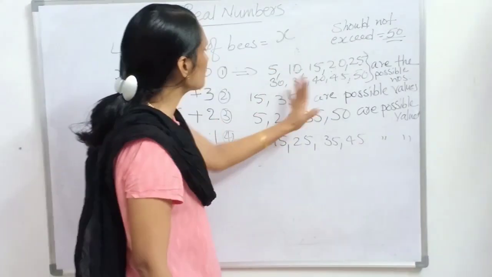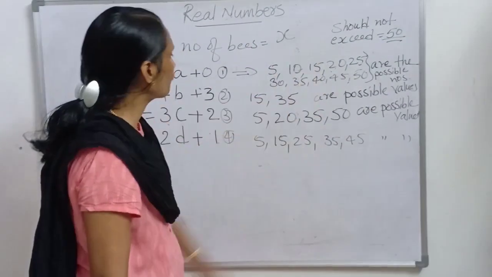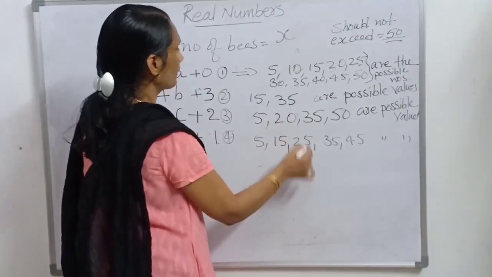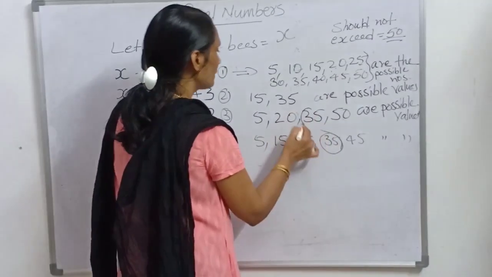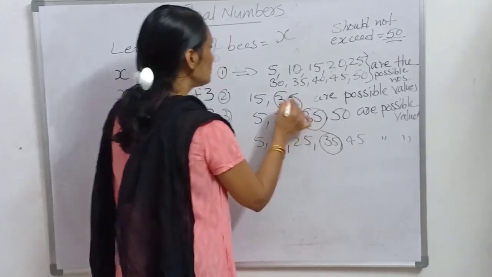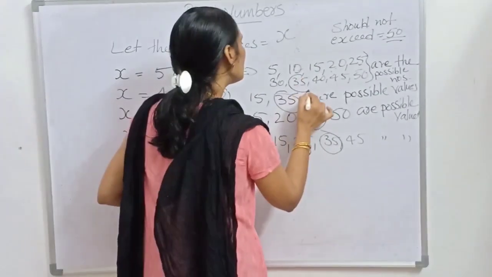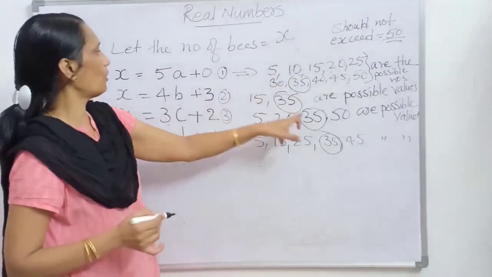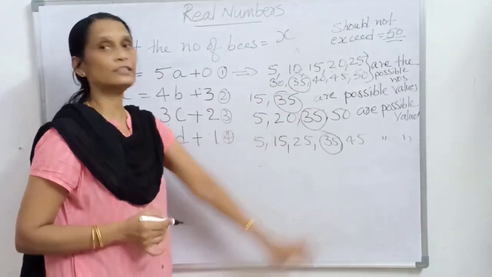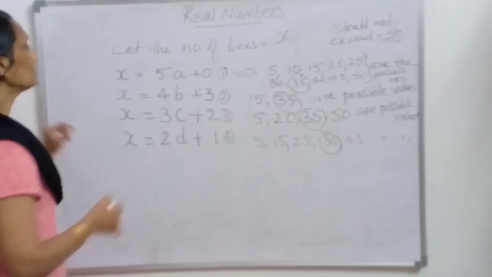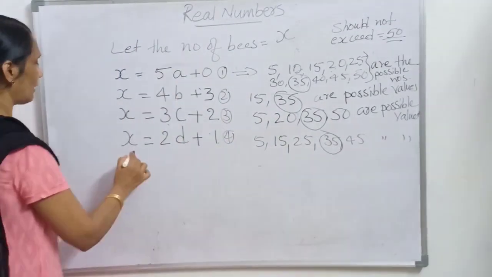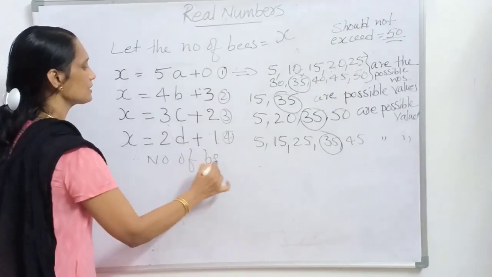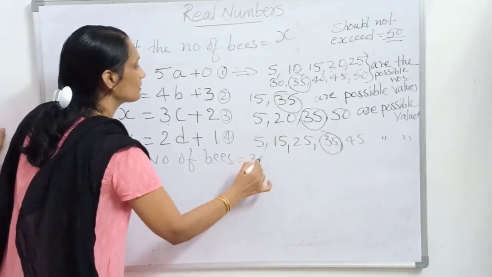What is the highest common possible value from this? Okay, 35 is the highest common, and it is possible in all cases. See, 35, 35, 35, 35. So the number of bees is equal to 35.